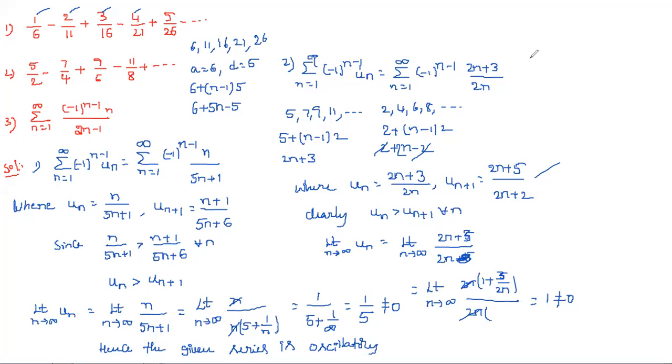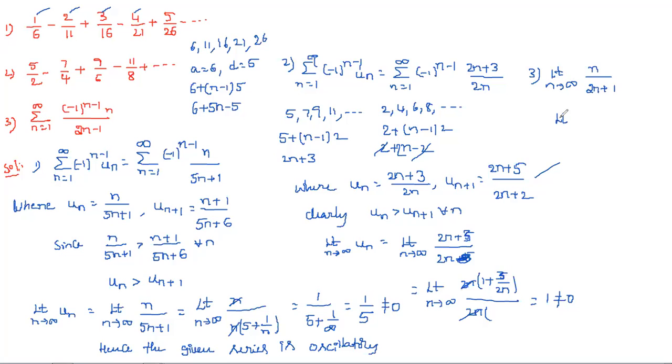See here, same like this one. Third one also. First one, obviously, clearly un is greater than un plus 1. If people know that, writing all those things. And next, here it is having limit n tends to infinity un. So limit n tends to infinity, un is nothing but n by 2n plus 1.